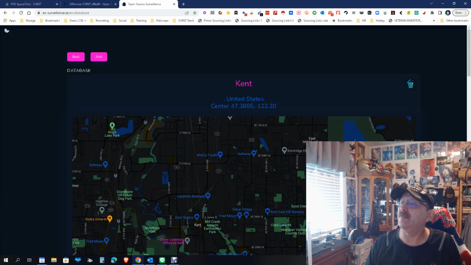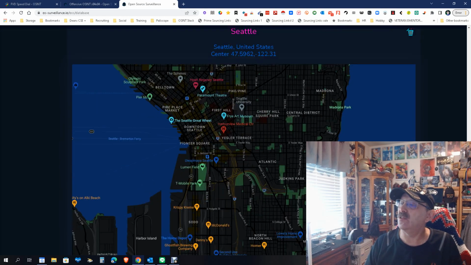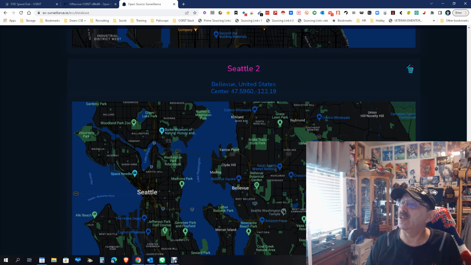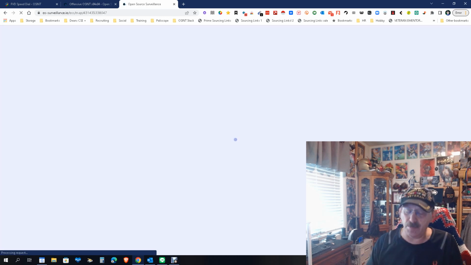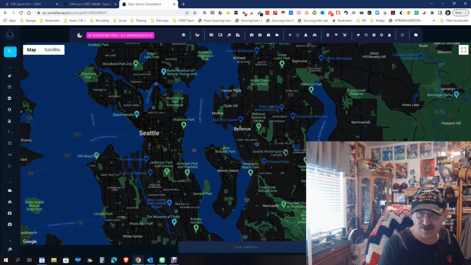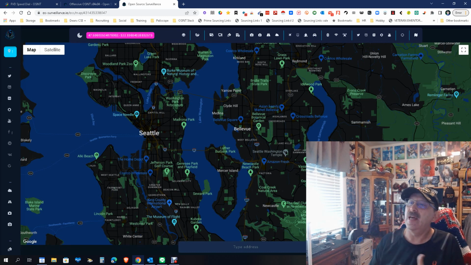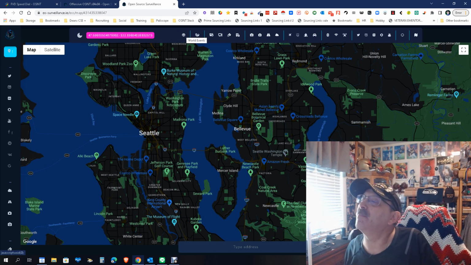I'm already signed in, and we're going to come down here to this particular one and open it up. Keep in mind the radius is about 10K, so you have to be a little specific here. And this is what you get. I'm looking at the Seattle, Washington area: Seattle, Mercer Island, Bellevue, and so on. And up here is where you decide what you're looking for. The choices are quite simple.